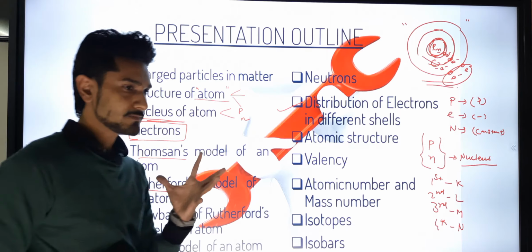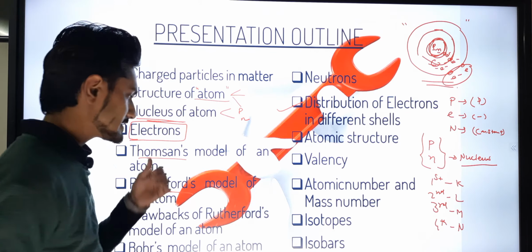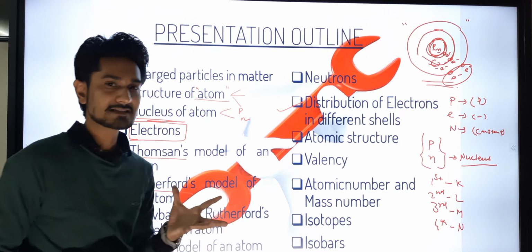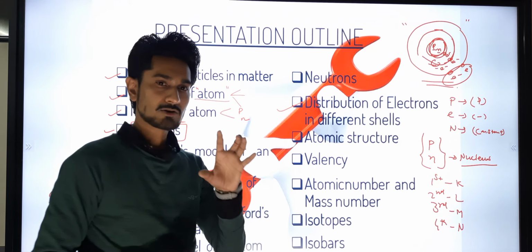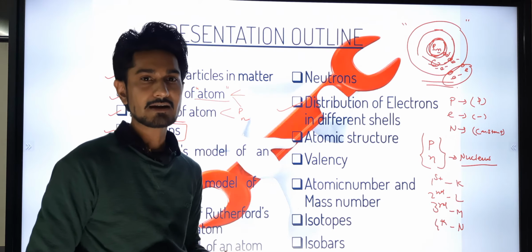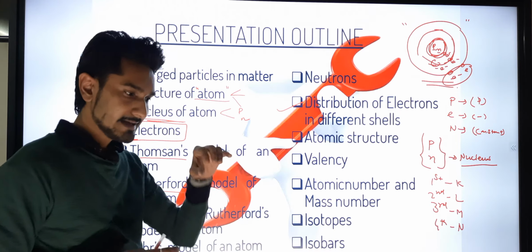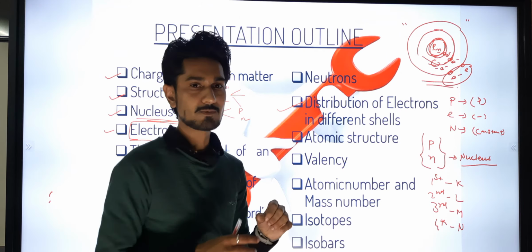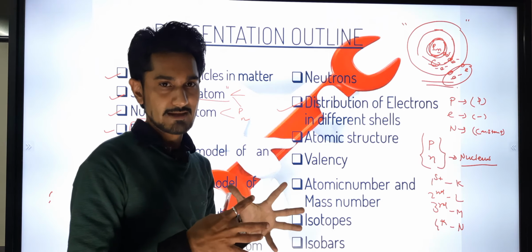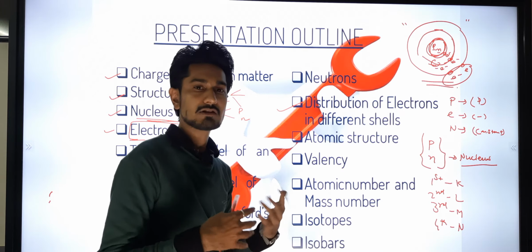There are some drawbacks, like in the model Rutherford has given, he has not given us the concept regarding the electrons. He has given the concept regarding the protons and neutrons, and he has given the concept that electrons are not rotating, electrons are not revolving around the orbit.